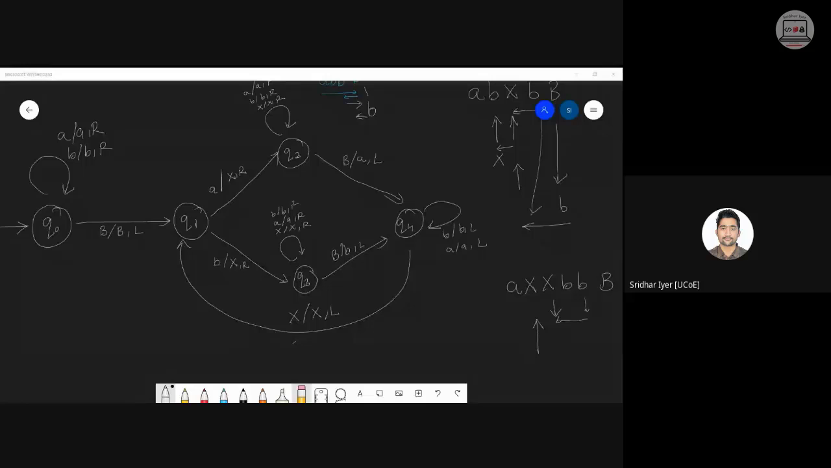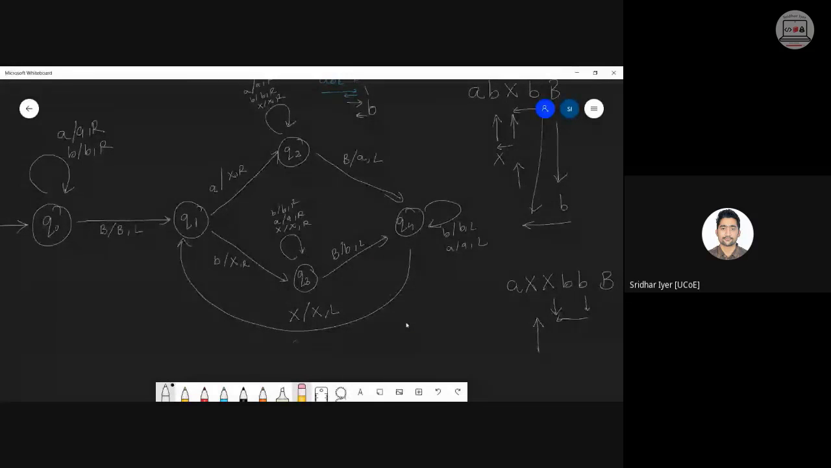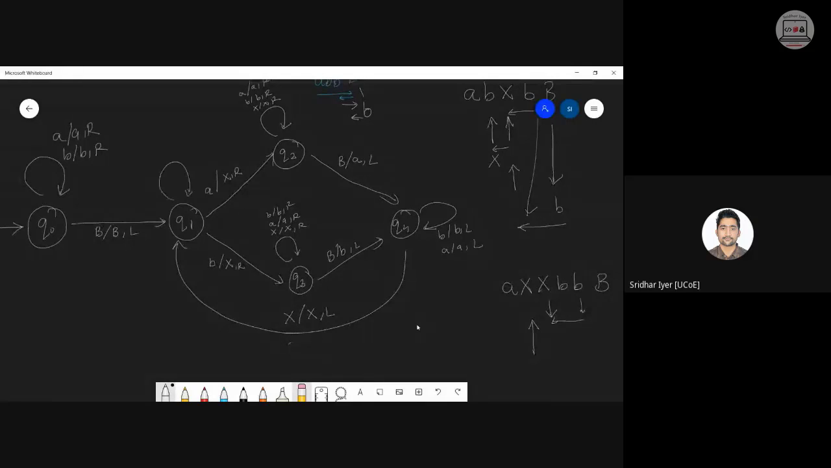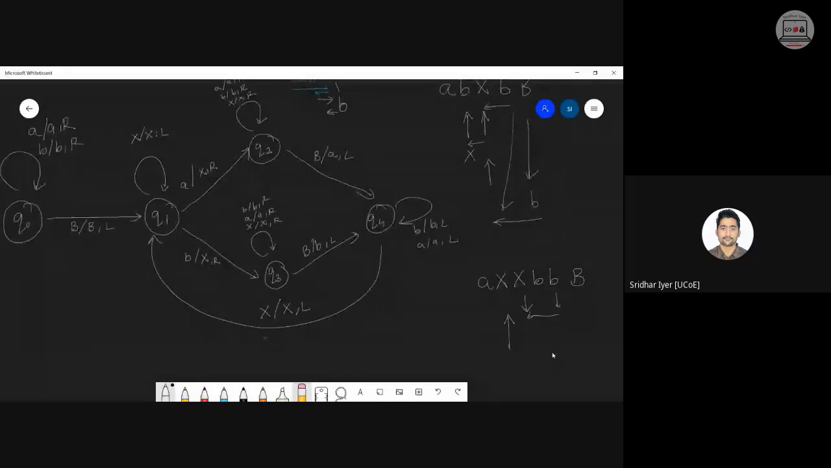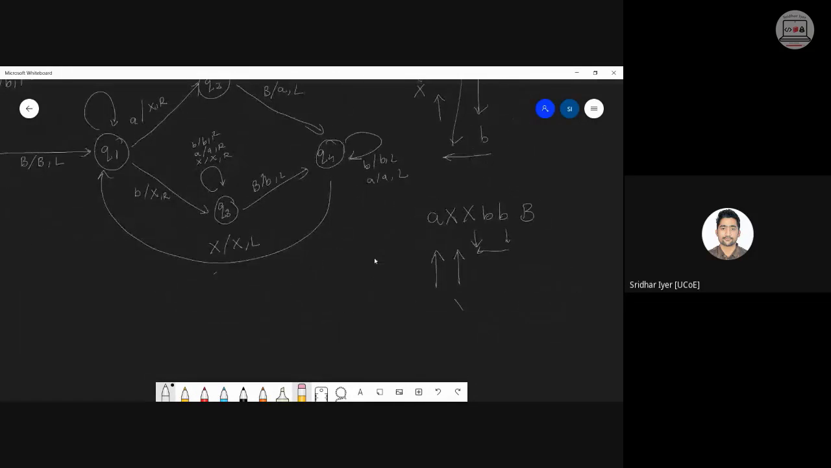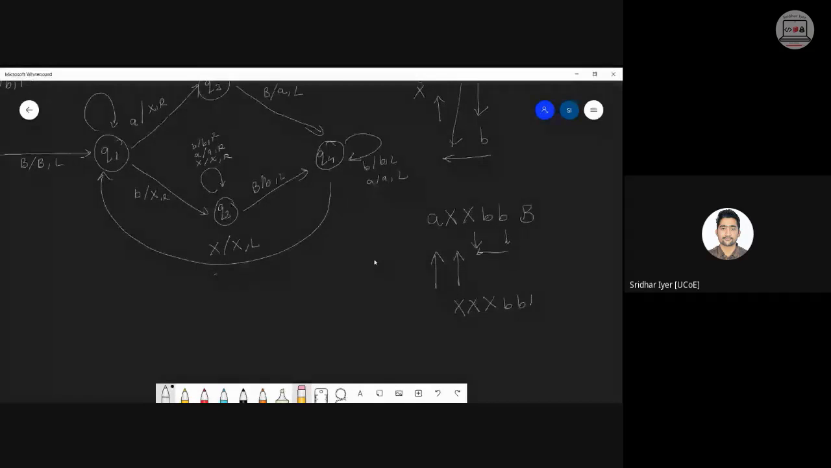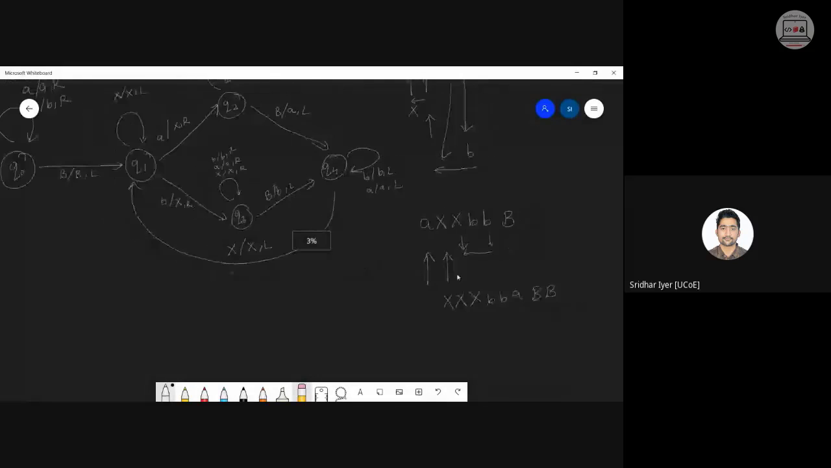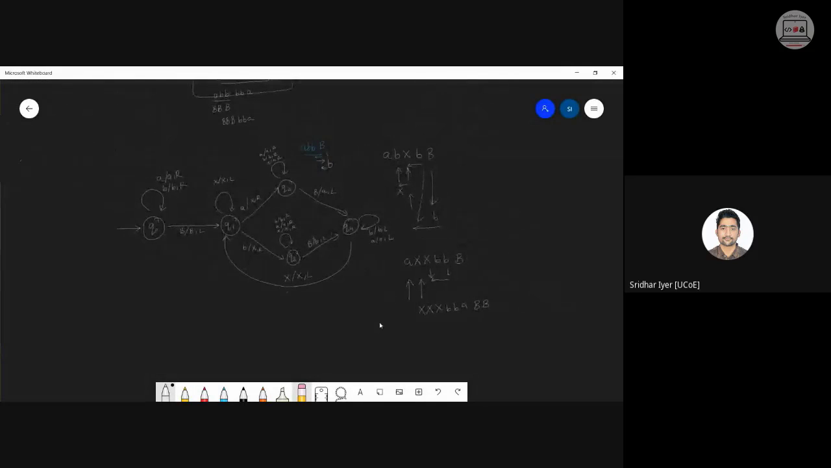Correct. Loop on q1. Okay. So what does loop on q1 mean? We will be adding x over here. It would be x x l, right? So we will bypass this x and reach this a. Again the entire process will begin. So after this cycle we would be left with something like this: x x x b b a followed by blank.